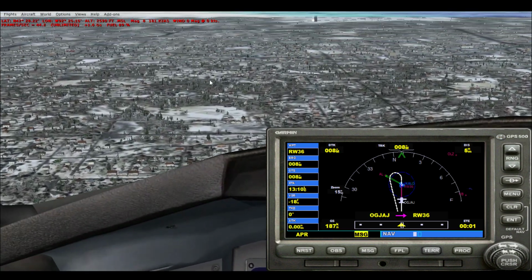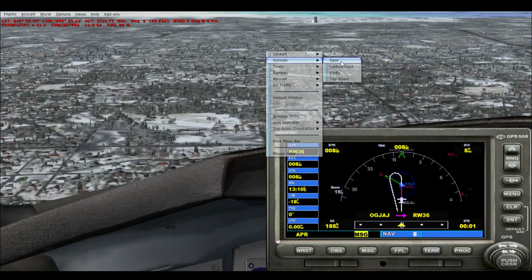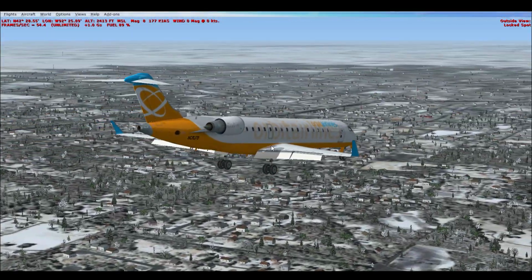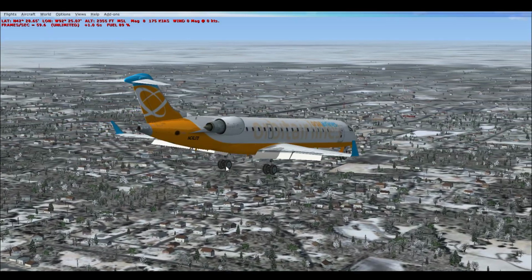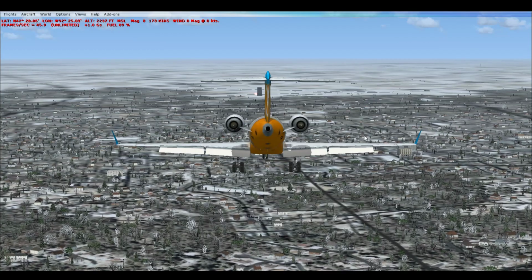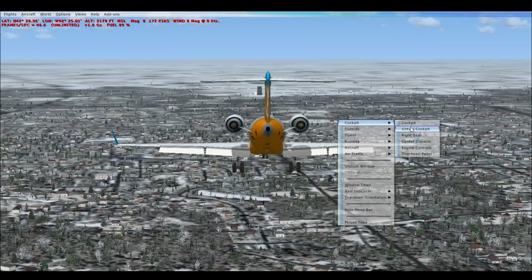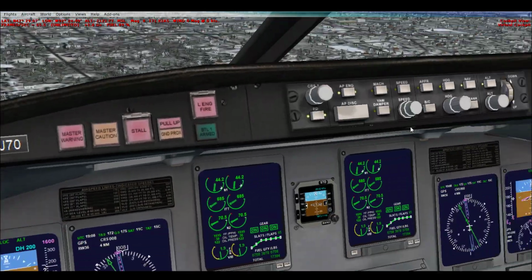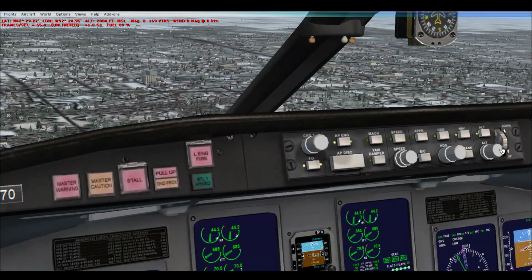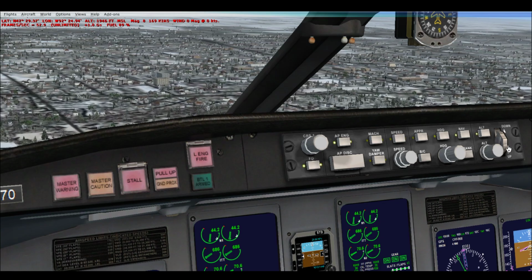The aircraft is completely lined up with the runway. Let's have an outside look at how we're positioned. You can see the flaps fully extended right here. Landing gear is down, and we are completely in line with that runway, thanks to the autopilot.